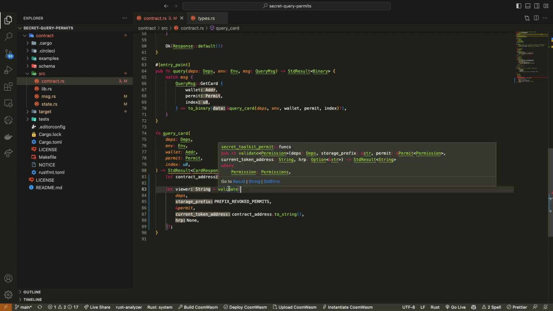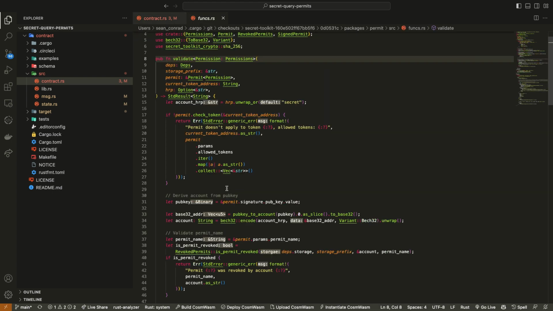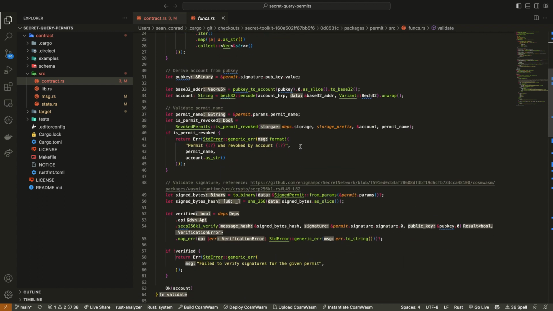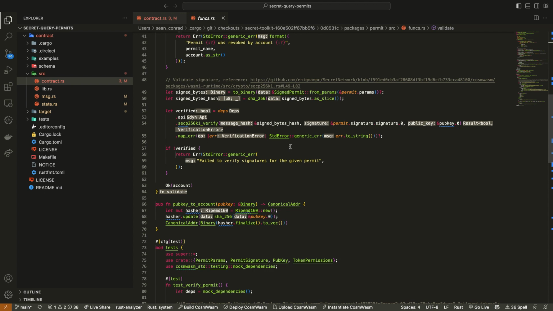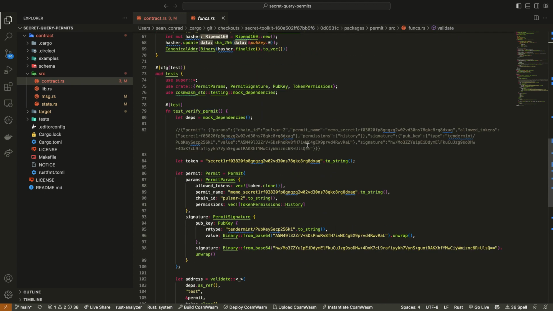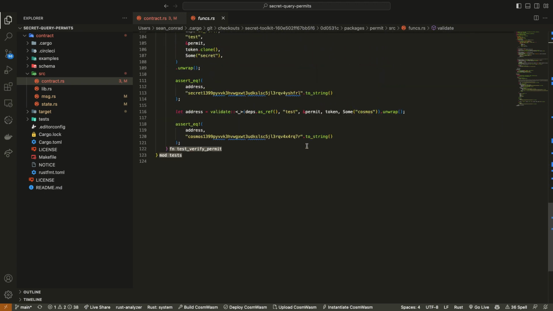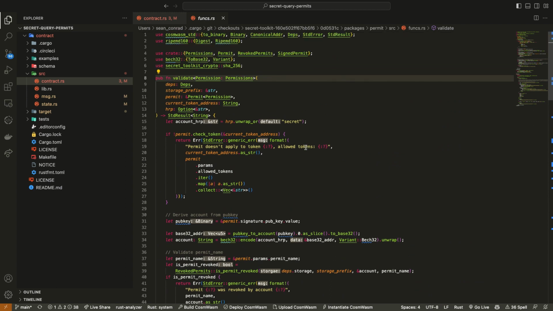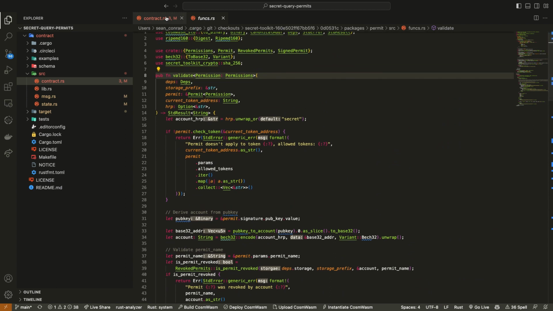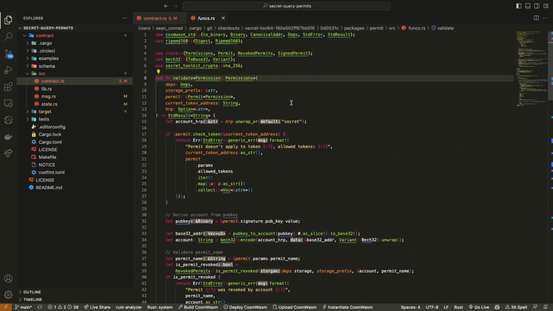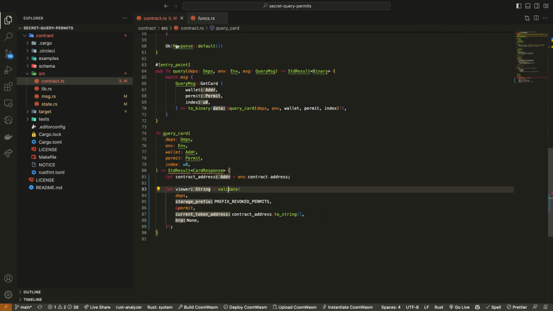So if we go into this now, this is what is all actually happening behind the scenes with validating our query permit. Okay. So this probably looks pretty scary, but it's actually really simple on the contract level once you understand what we're doing. All that it's doing though is making sure that the permit is validated.